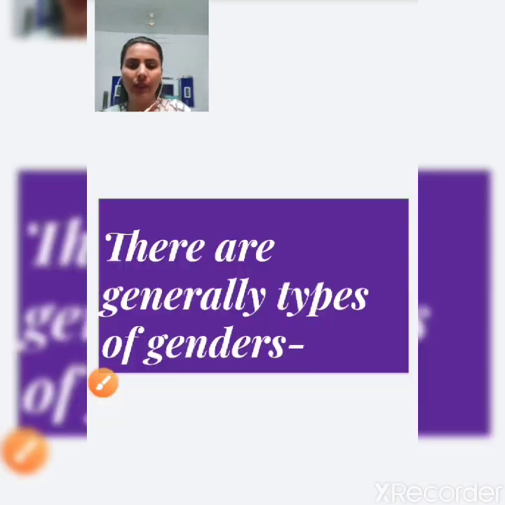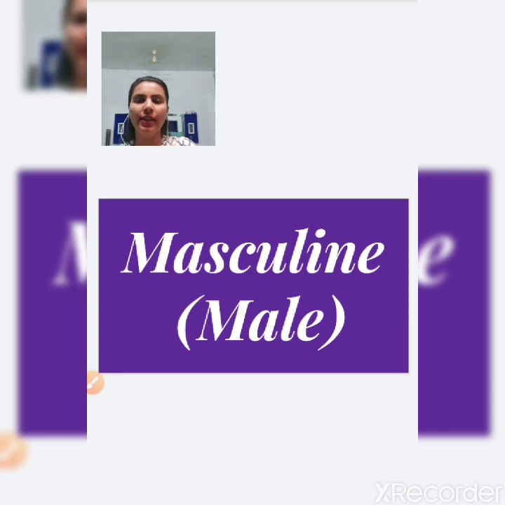Now, see, there are generally two types of genders. One is masculine gender.